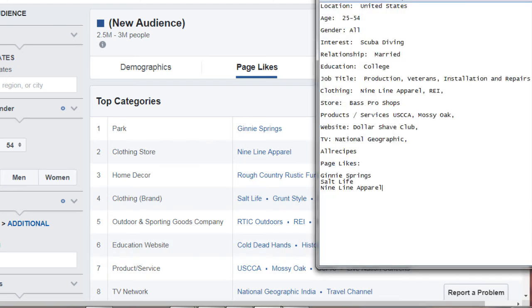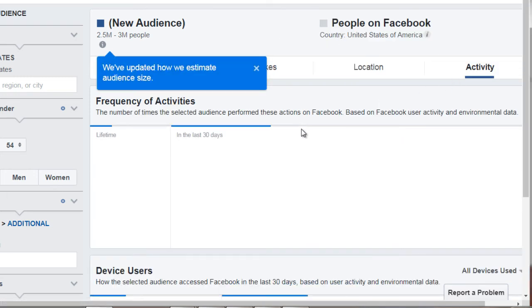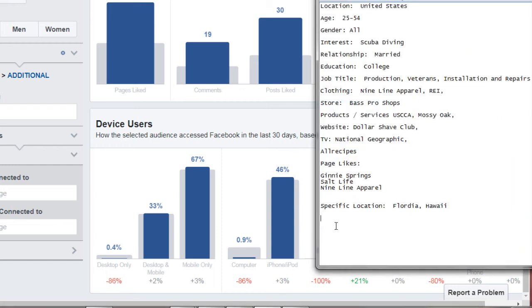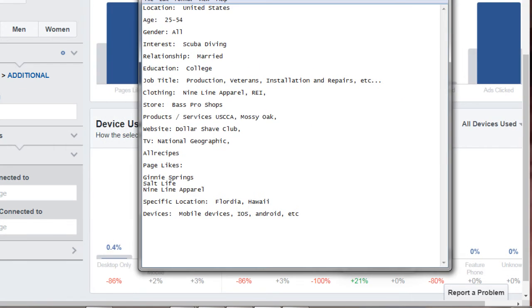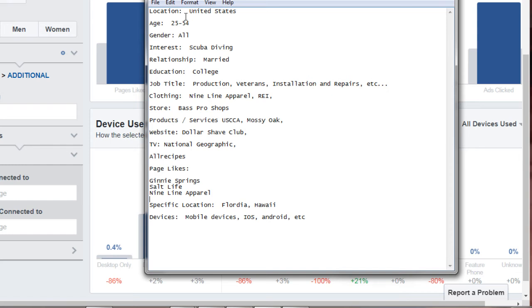Now remember, we saw location. We saw a lot of Florida, and we saw a lot of Hawaii. And then in terms of activity and devices, we saw that a lot of them use mobile devices. So iPhone, Android, etc. Now, you can further create this avatar profile.